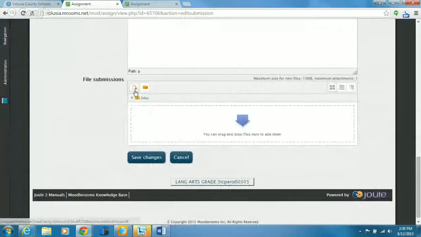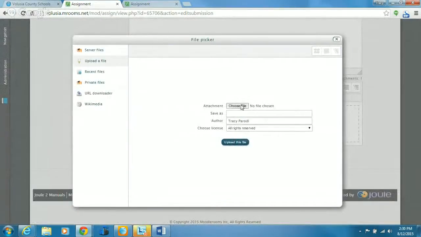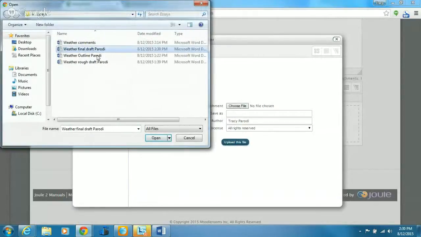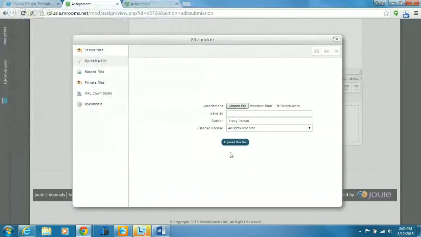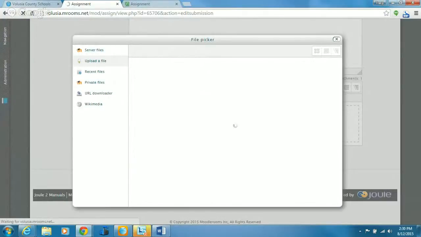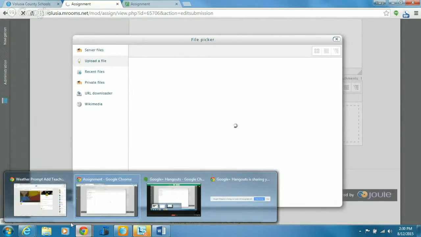Add your file. Click that plus file button. Choose your file. And then we're choosing Weather Final Draft. Open. Click open and then click upload. And if you've done everything the way you should have, you should see a picture of your file. And you can just